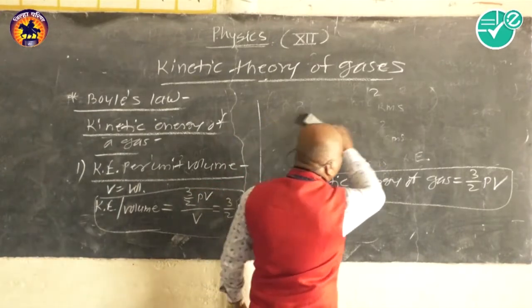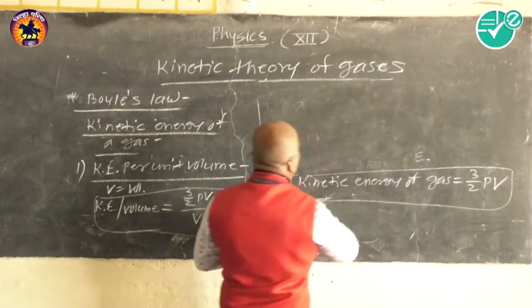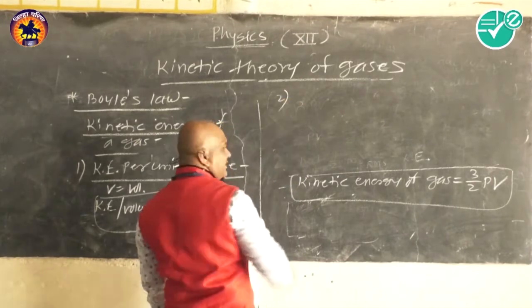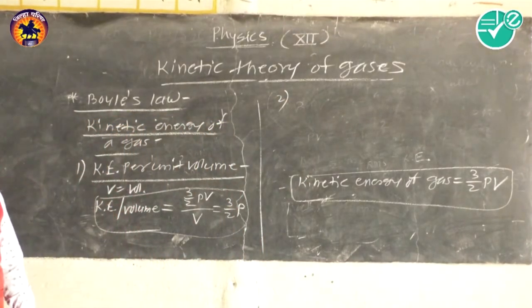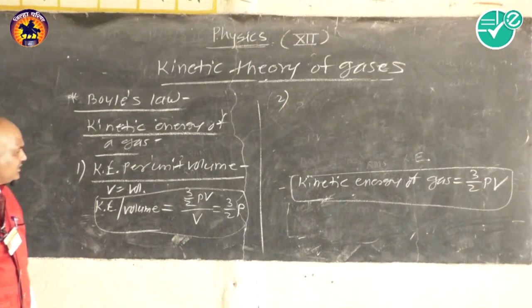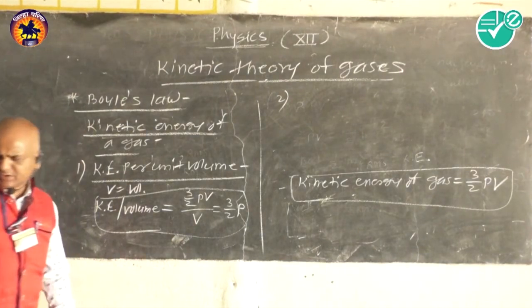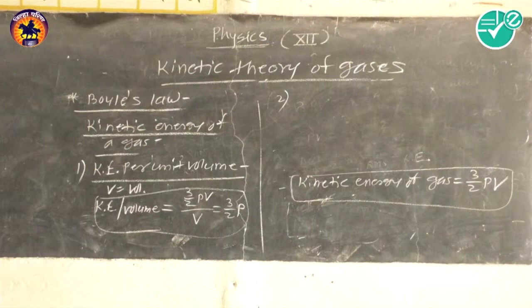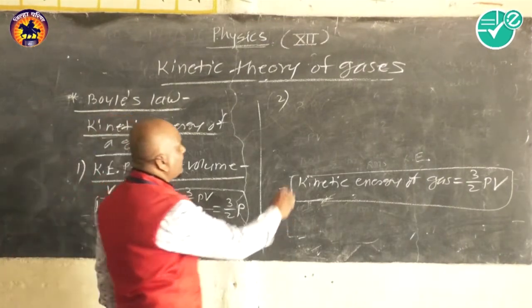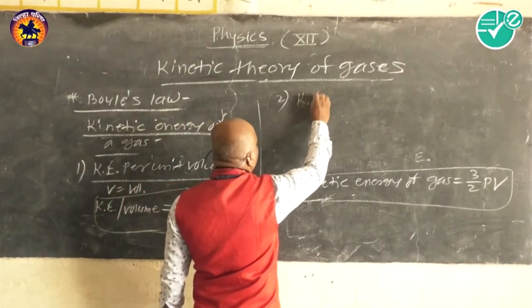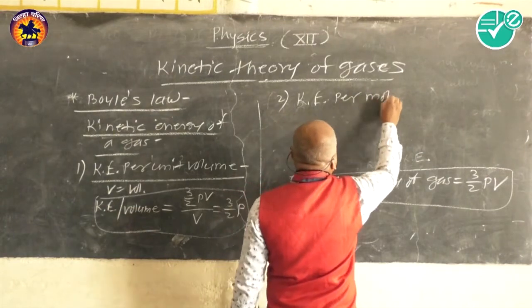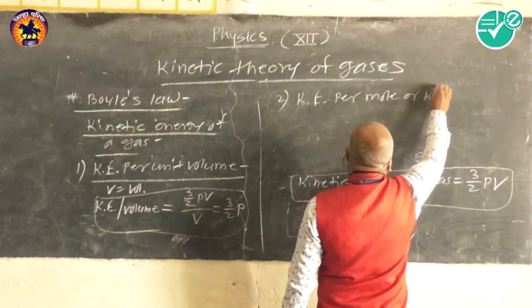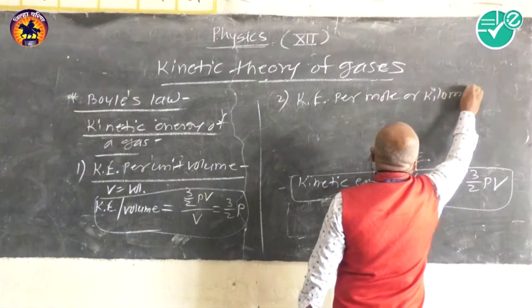Then the second equation for the kinetic energy is to write it in terms of the kinetic energy per mole or kilomole.